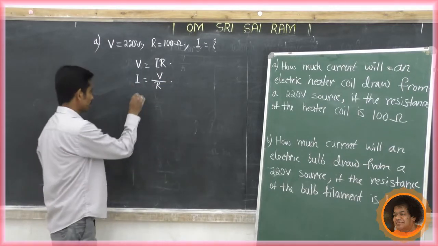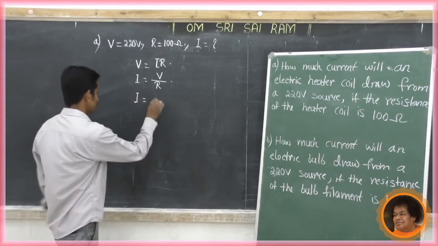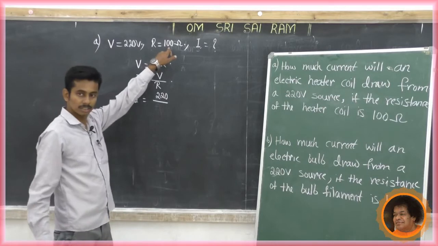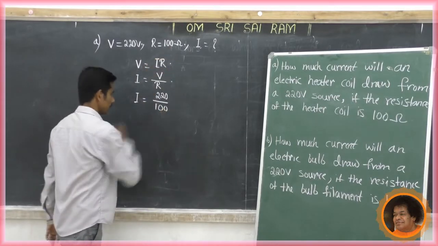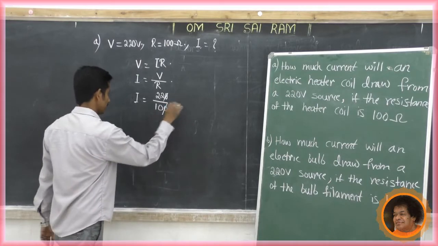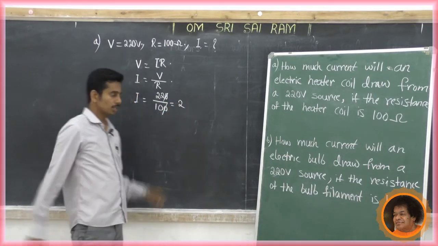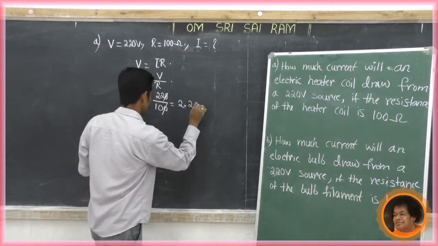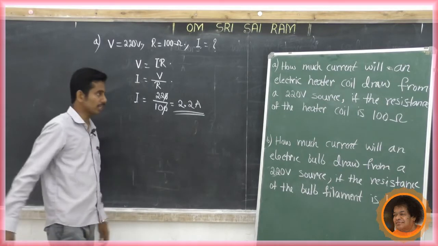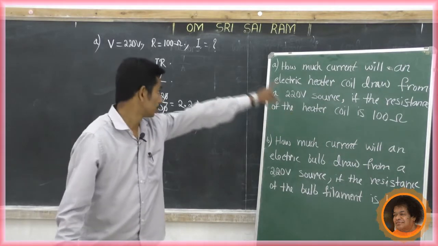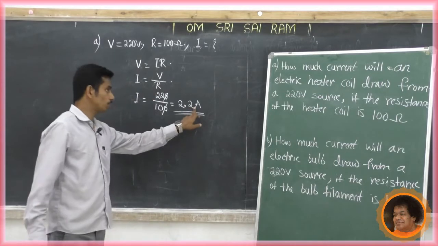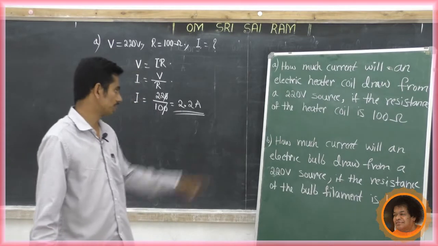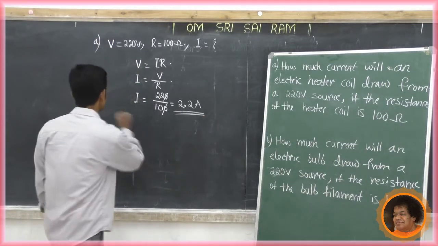Now substitute the values. What is I? I is I only. What is V? V is 220. Then what is R? The resistance is 100 ohm. So 100, 0, 0 cancels. 2 tens are 20, 2 is left. So put a point. So it becomes 2.2. What is the current? 2.2 ampere of current flows through this circuit. So 2.2 ampere of current will an electric heater coil draw from a 220 volt source if the resistance of the heater coil is 100 ohm. This is the first one.